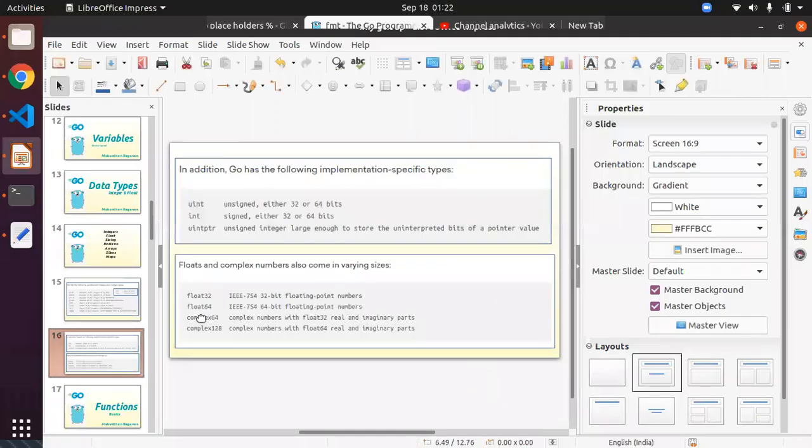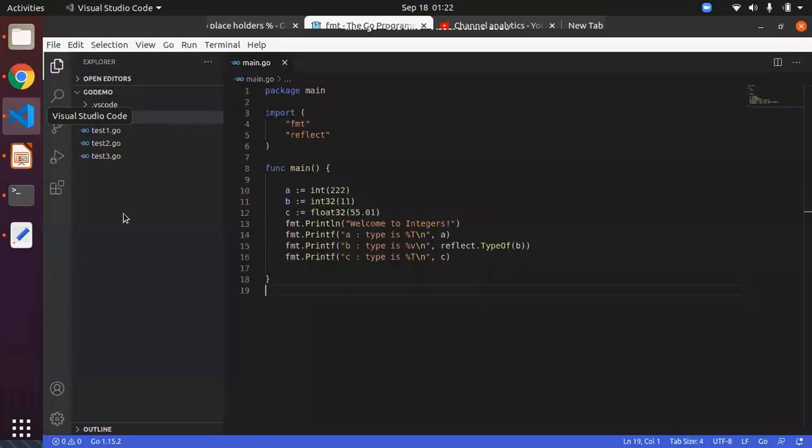So far we have seen some of the details, but now we will see how to check these data types. For example, you can see the data types by using fmt. Inside that we can use the percentage %T so that we can see the data type for that, or you can use the reflect module. The reflect module will give the type of the variable.